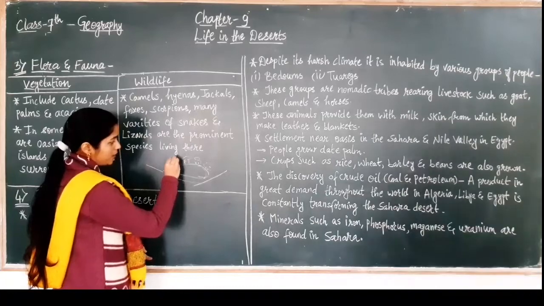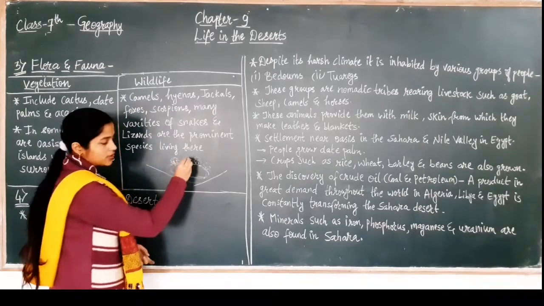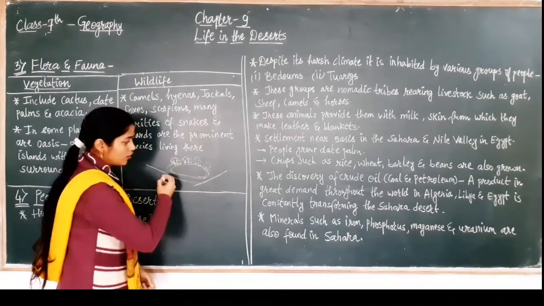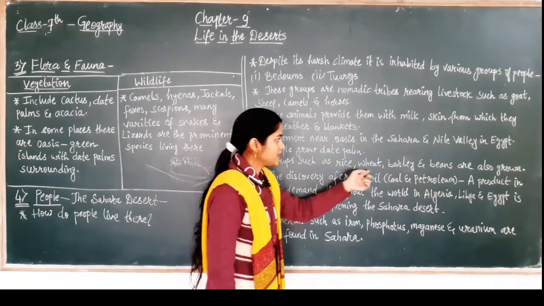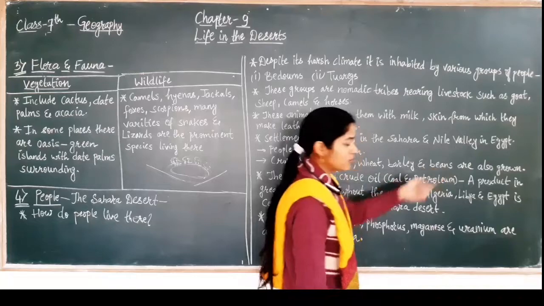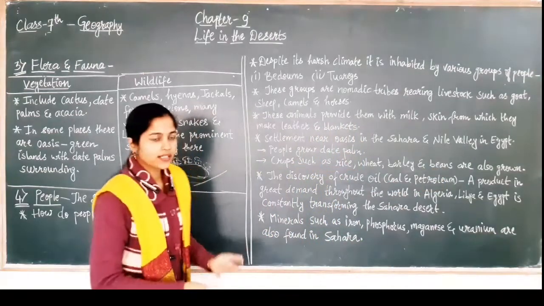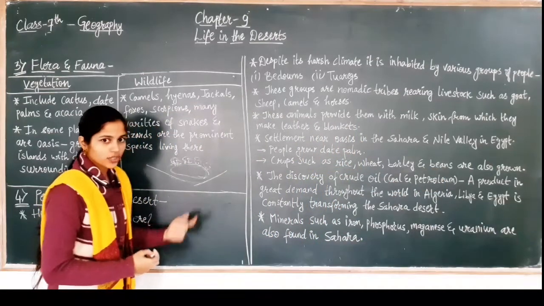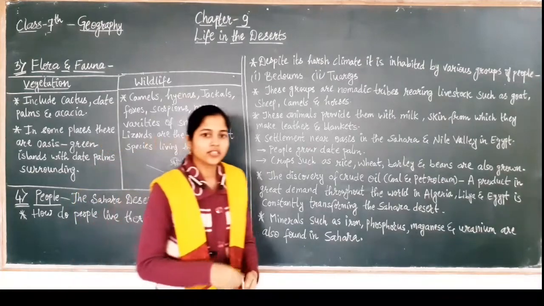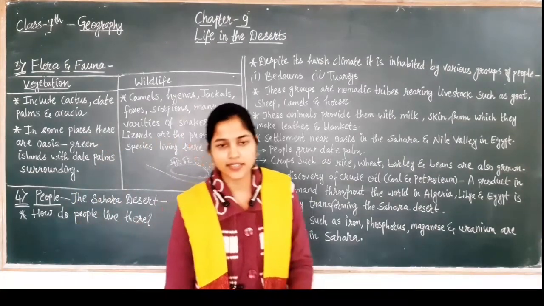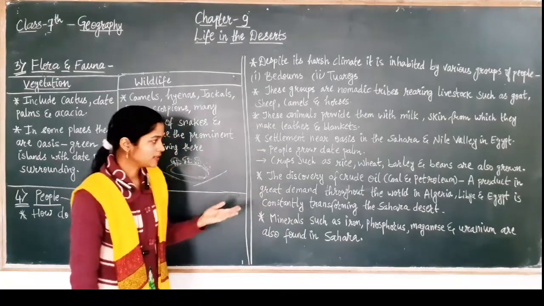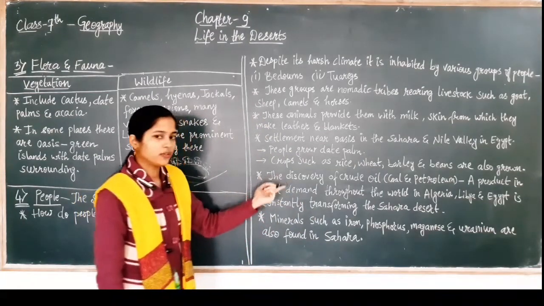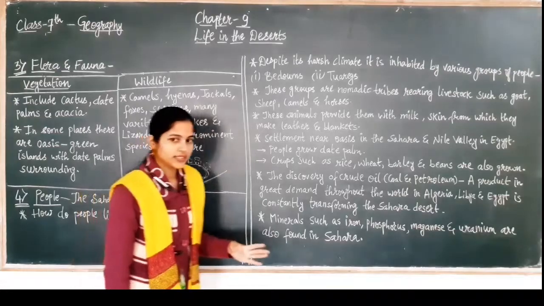Crops such as rice, wheat, barley, and beans are also grown. As people settle around the oasis, they start growing crops such as wheat, rice, barley, and beans.